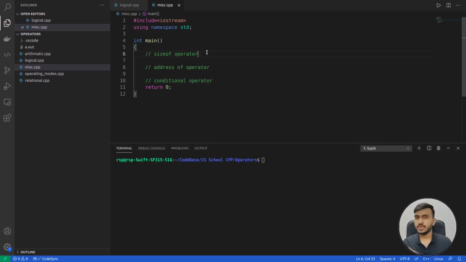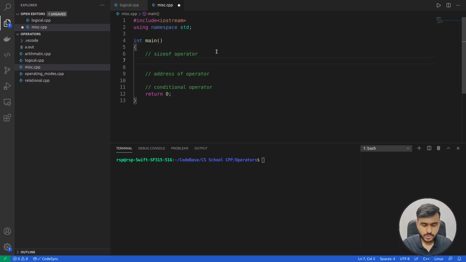Okay, so I'm on VS Code now, and as usual I have written a basic code template. I have included the header files, then I have used namespace std, and then I have written a main function with return 0 at the end. And then let's start writing our code over here. So let's first start with the sizeof operator. Let's see how the sizeof operator works. I'll tell you the syntax of the sizeof operator.